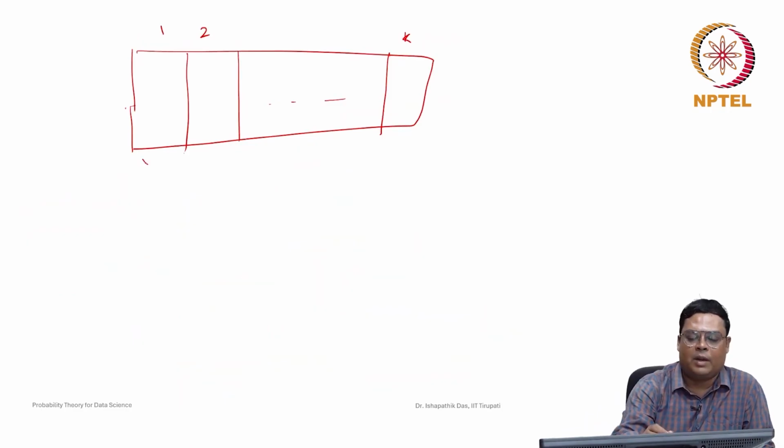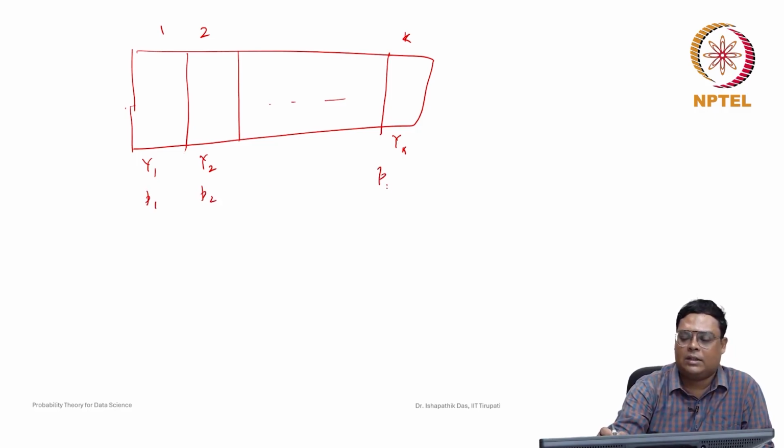So this is the random variable Y1 for category 1, Y2 for category 2, and Yk, and the probabilities of these categories are p1, p2, and pk. So the summation of pi, i equal to 1 to k, is equal to 1.